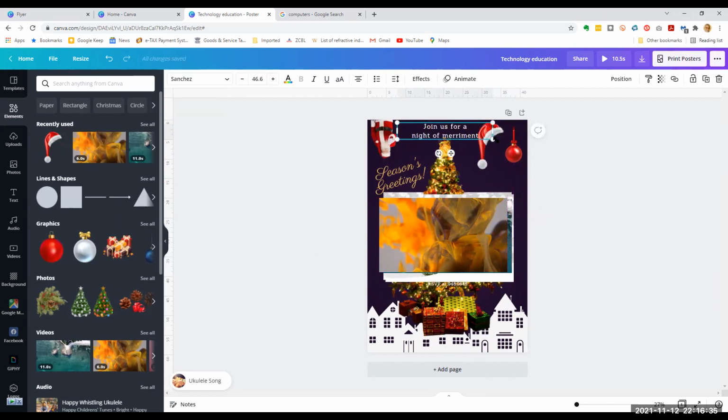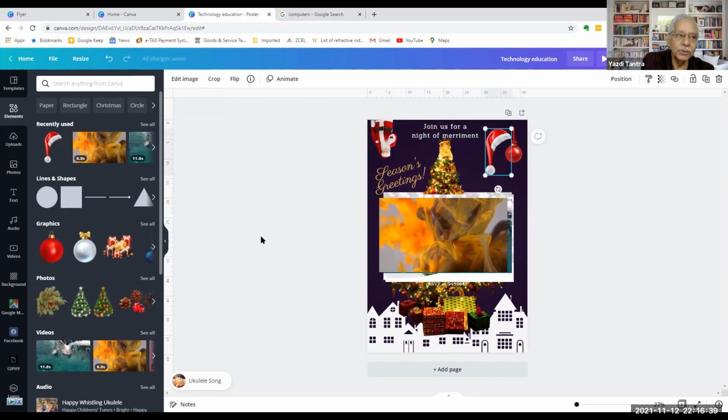Would the same thing be for music? You can put your own music? Of course, you can upload your music. Whenever I am saying something is picked up from here, you can upload it, or you can pick it up from the net. See, all options are available. Where will you get your music from? Either you will play it and record it, so it is on your computer, or you will pick it up from the net. So you can do whatever you want.